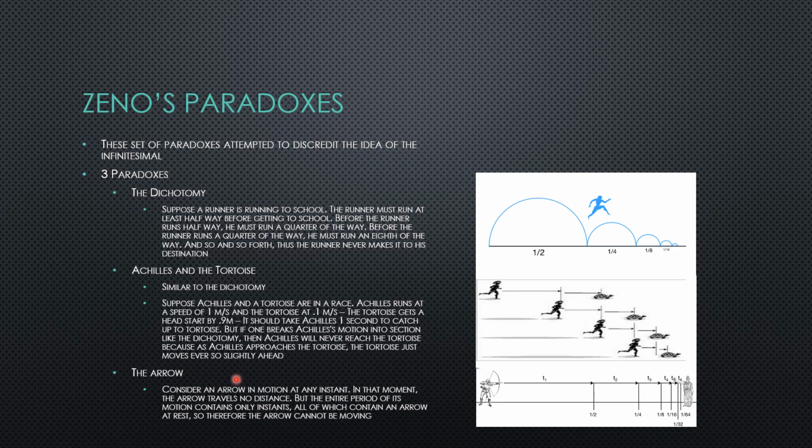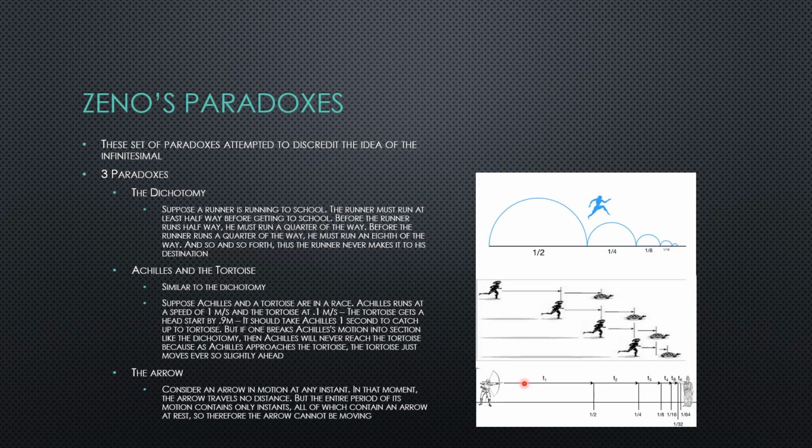Lastly, Zeno had the arrow paradox. It's very similar to the other two, but he said, consider an arrow in motion at any instant. In that moment, the arrow travels no distance. So a man fires an arrow, it travels no distance. But the entire motion, so he fires an arrow, and then we take a snapshot here. We can see the arrow stop right here. In that moment, the arrow travels no distance.